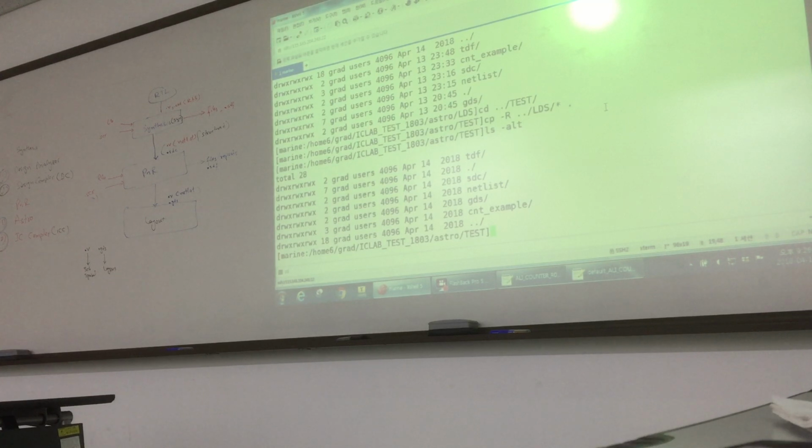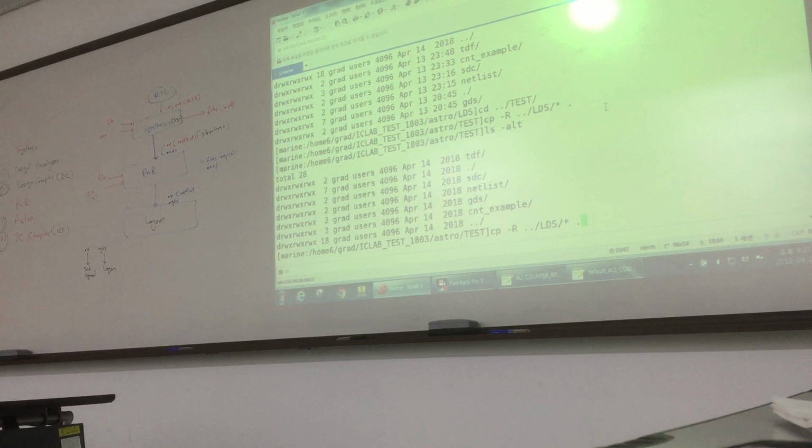So actually this command copies the whole content of the folder into our folder. So either you can copy one by one or you can copy by this command.